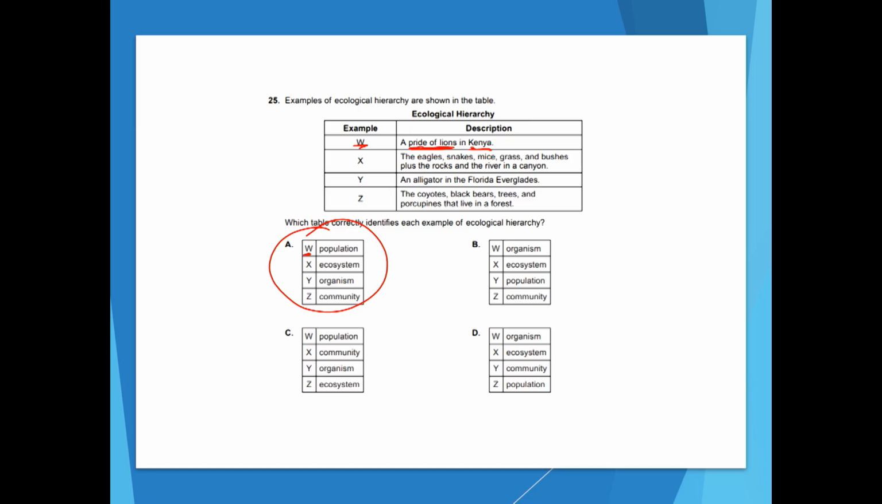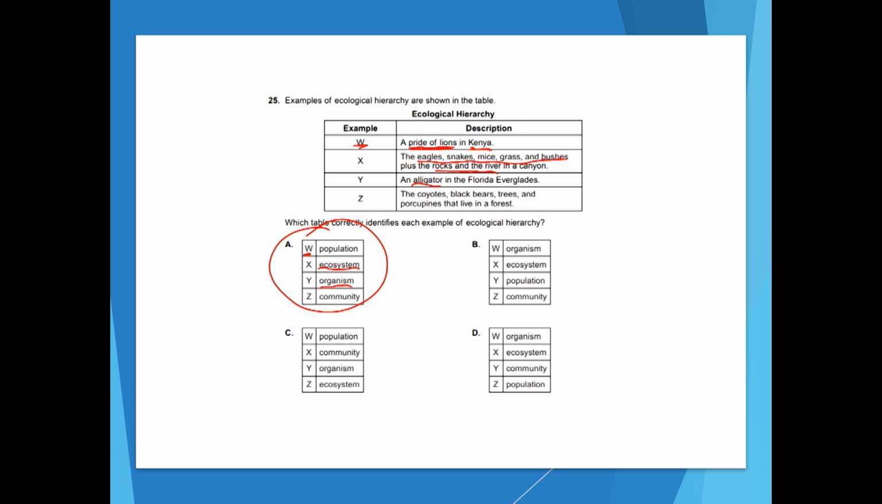The next one says the eagles, snakes, mice, grass, and bushes, plus the rocks and the river in a canyon. That is definitely the ecosystem. Ecosystem deals with both living and non-living things. We have a lot of living things in this description: eagles, snakes, mice, grass, and bushes, but we also have the rocks and the river, which are non-living. That's what makes up an ecosystem, living and non-living things. The next one says, an alligator in the Florida Everglades. That is an organism. An organism is one individual animal. And this says one alligator, so that one's good to go.